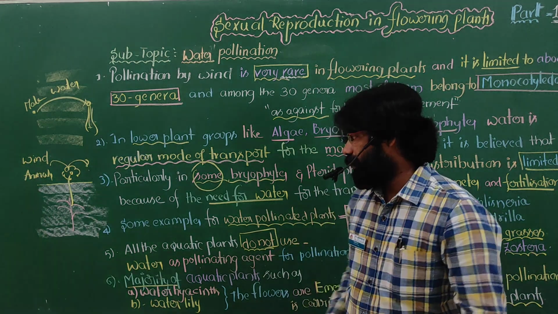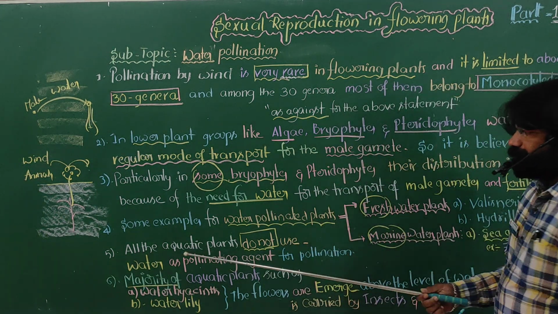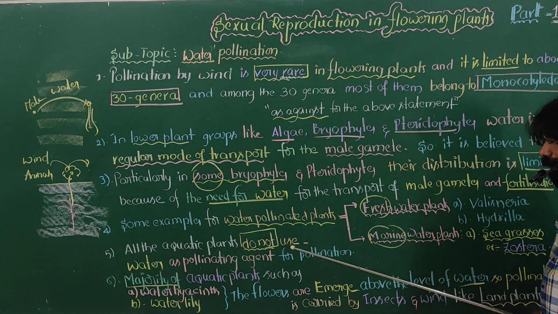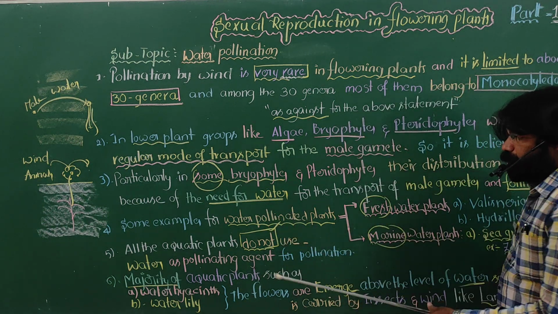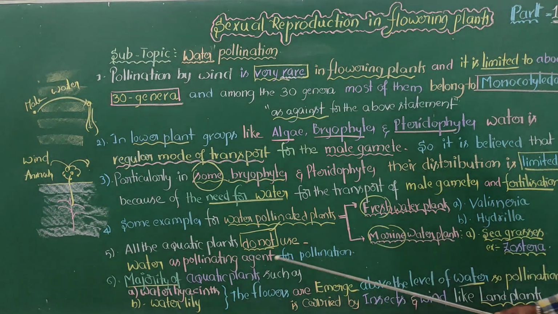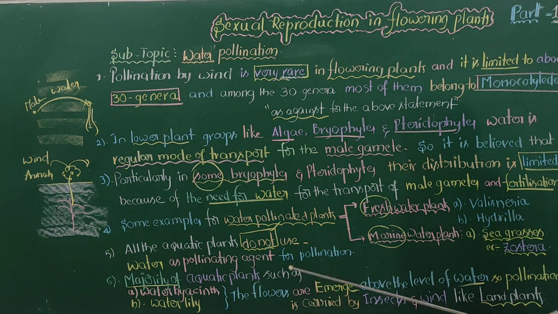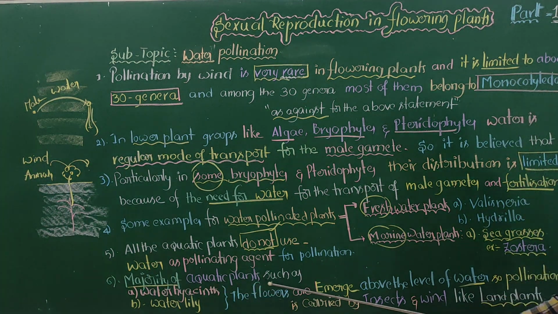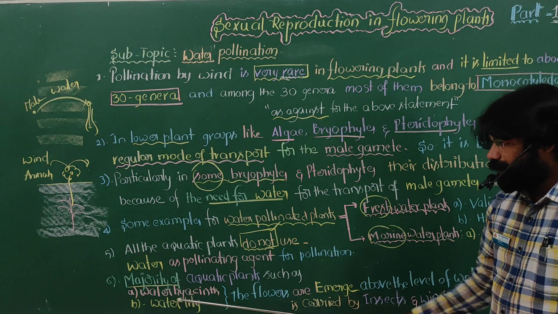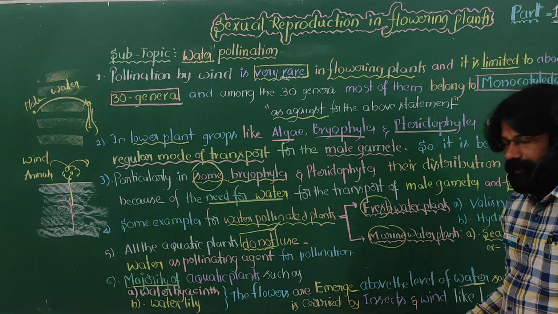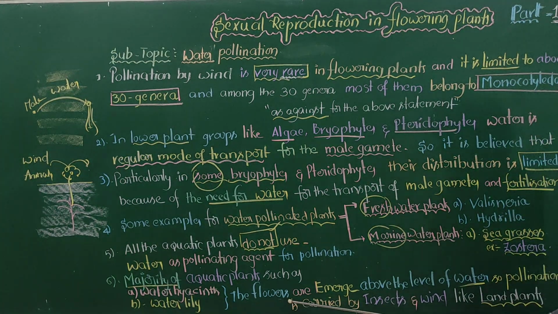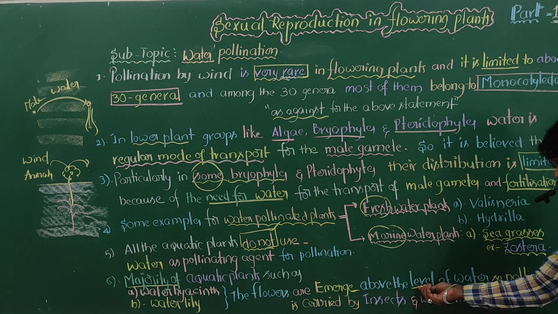We need to identify this very important point: all aquatic plants do not use water as the pollinating agent for pollination. In the majority of aquatic plants such as water hyacinth, terror of Bengal and water lily, the flowers emerge above the level of water.